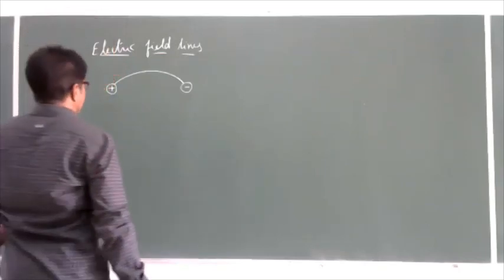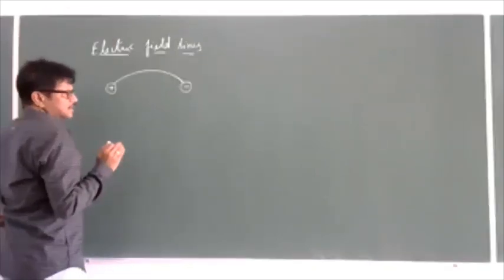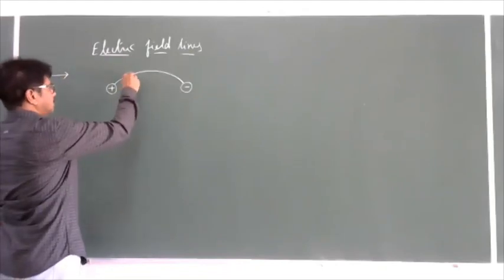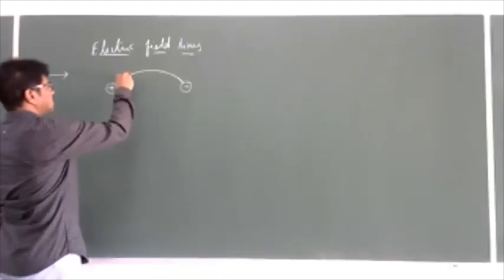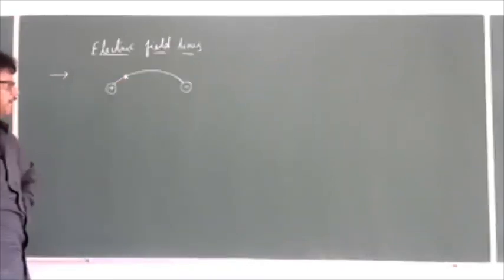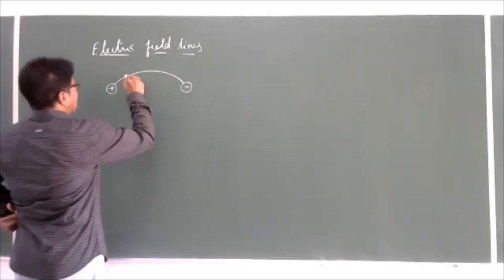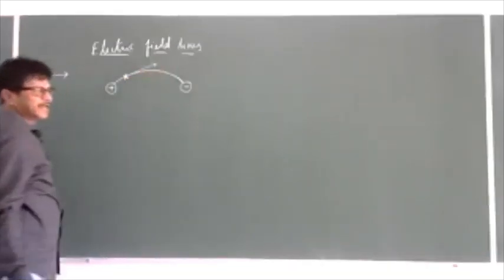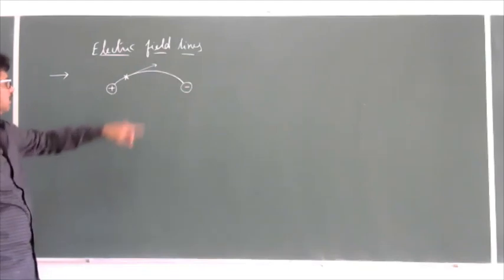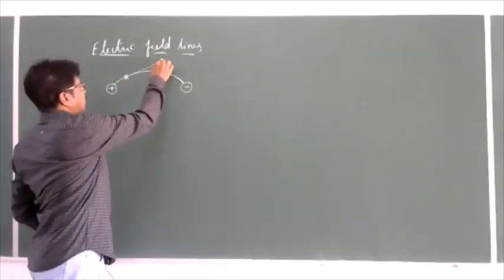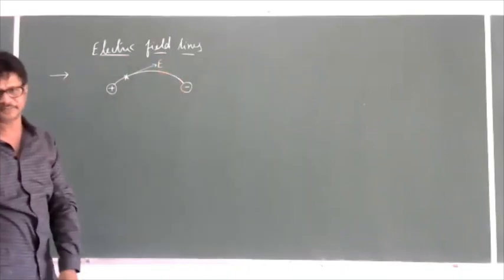Now, if somebody asks what is the direction of electric field at a particular point, how are we going to get it? If you draw a tangent at that particular point, that tangent will give the direction of electric field at that point.